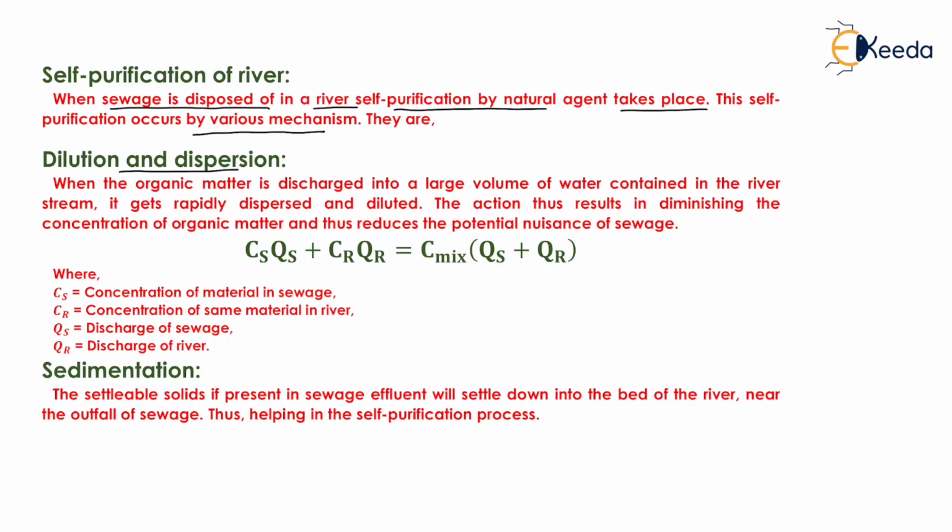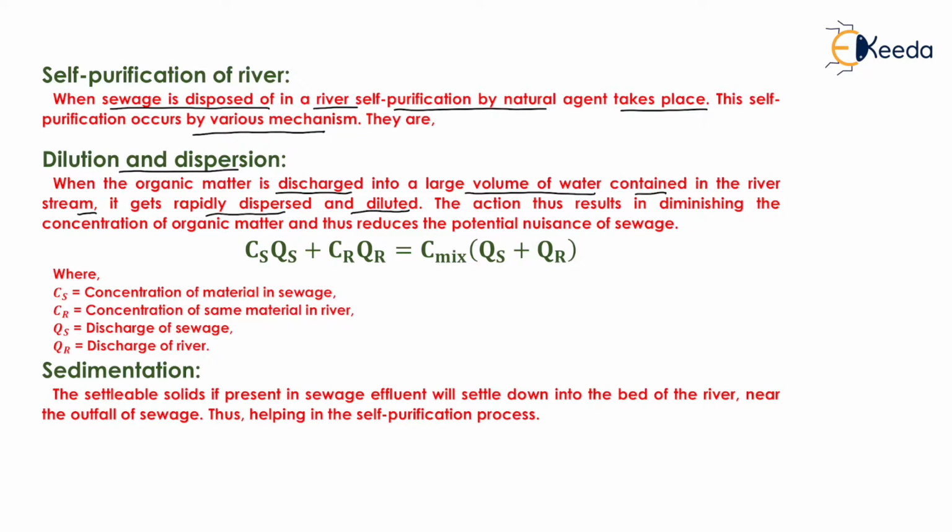When all the organic matter is discharged into a large volume of water contained in the river stream, it gets rapidly dispersed and diluted. Now, if the sewage water is present in a container or in a sewage treatment plant, then the organic matter concentration is very large in that water.